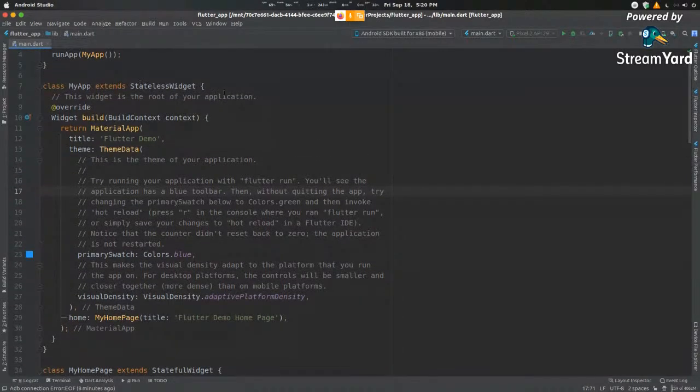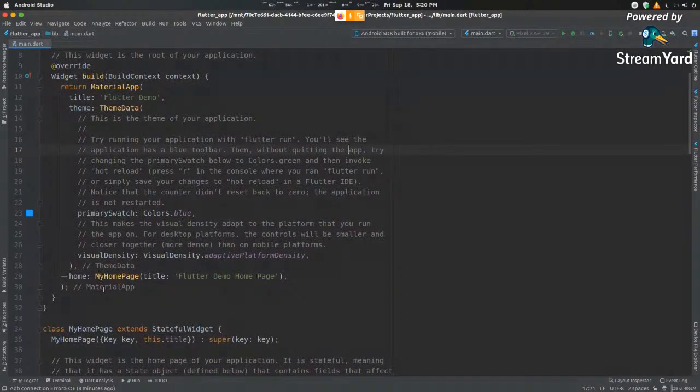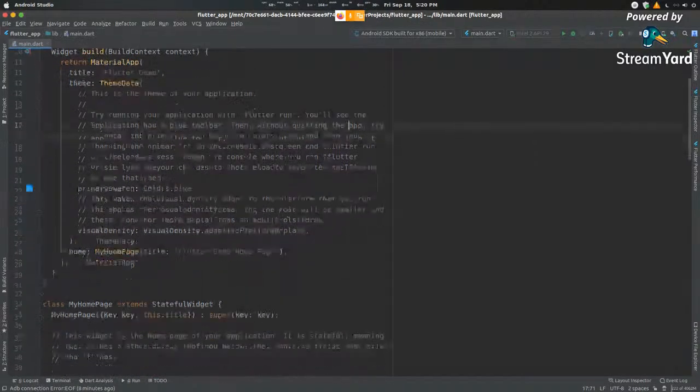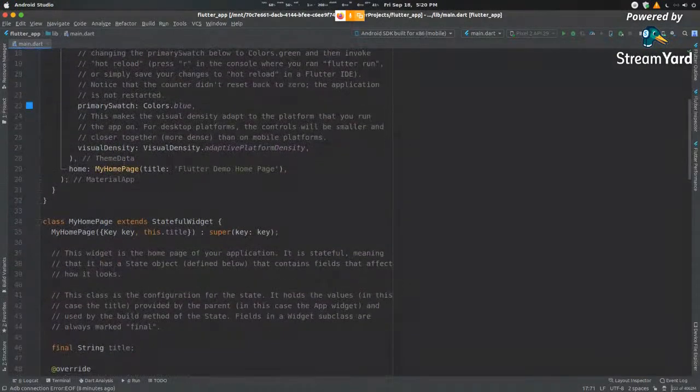We define it in the stateless widget here. We can define it in the stateful widget here as well, but there are reasons why we do not do that, which I'll come back to once we delve a little bit deeper into this. So coming back here, next let's head into our stateful widget.